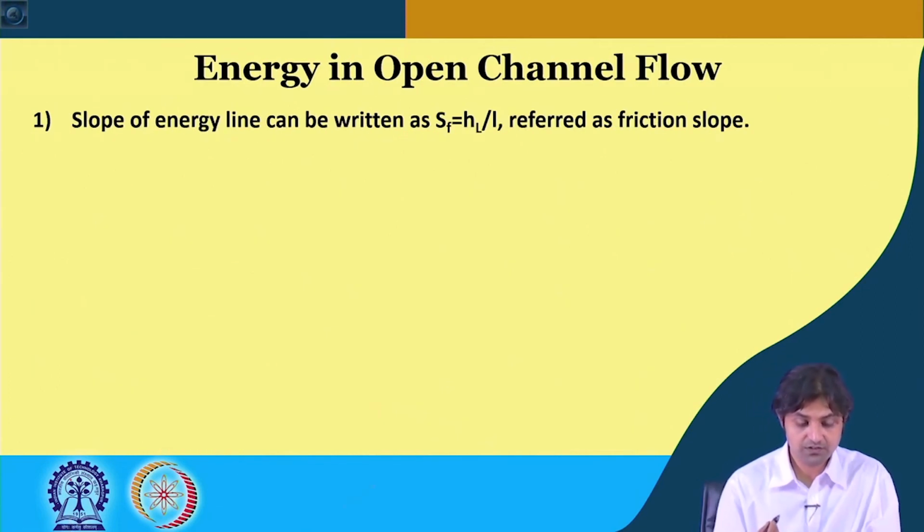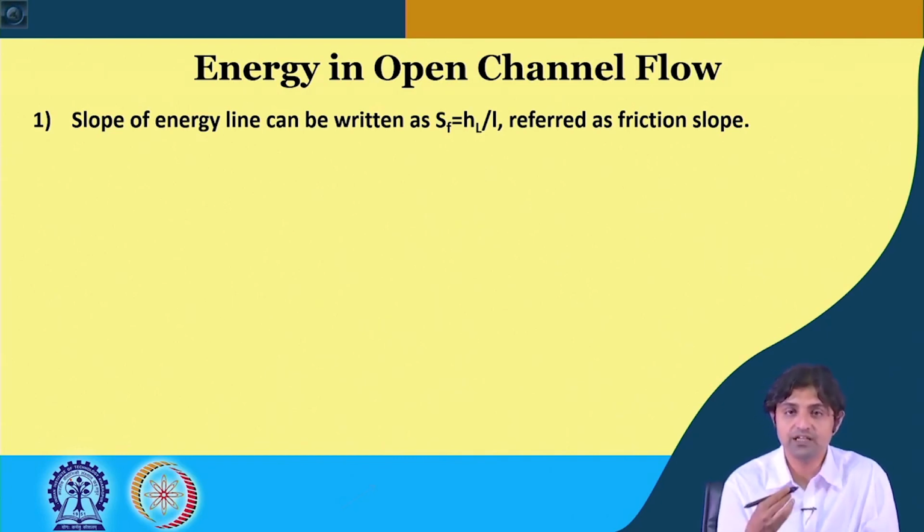This is another way of writing it. We can also write the slope of the energy line. If HL is the head loss or energy loss going from point 1 to point 2, and we divide it by length L, we can write it in terms of slope.